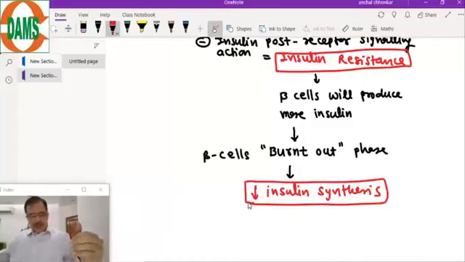Initially beta cells will produce more insulin to compensate, but ultimately they will burn out, exhaust their capacity, and decreased insulin synthesis will occur.